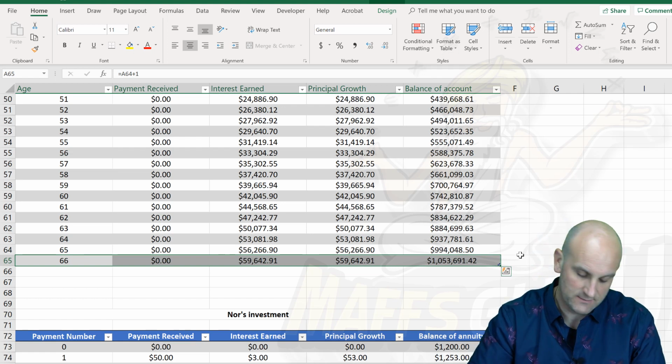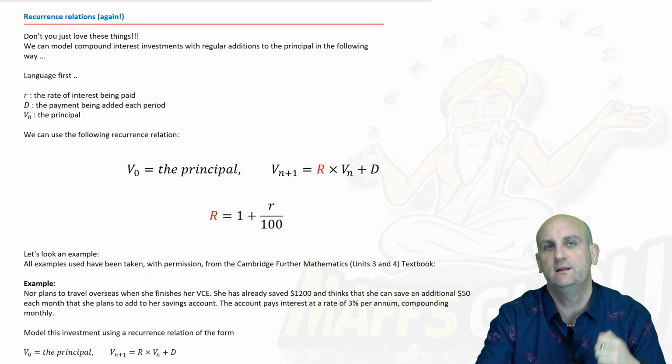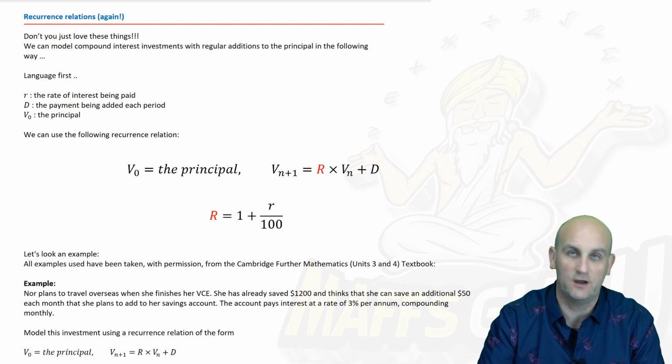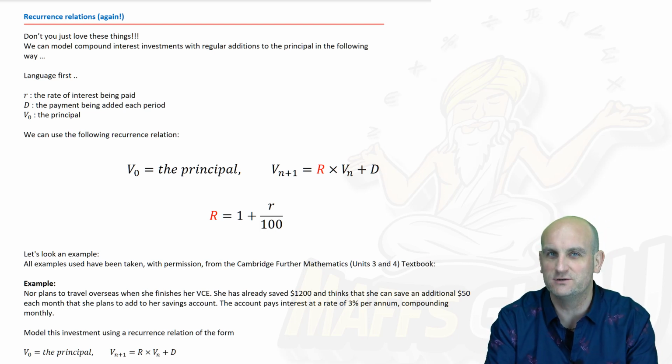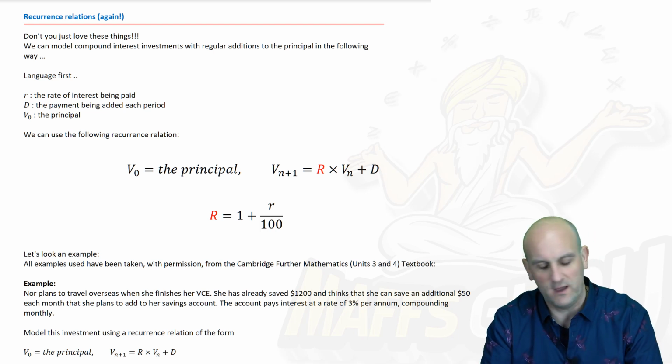So an amortization table is really, really important. But before we get there, and before we need to do that, we need to be able to know how to use recurrence relations. And these are great. Remember recurrence relations? How do we go from a previous number to our next number? It's all defined by a formula.